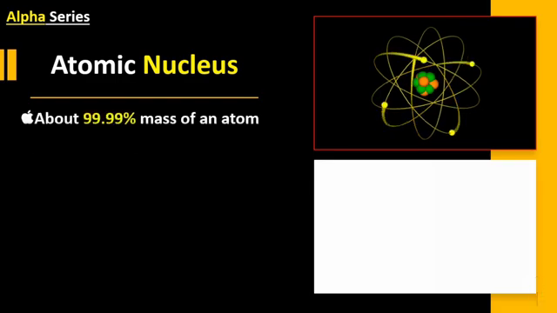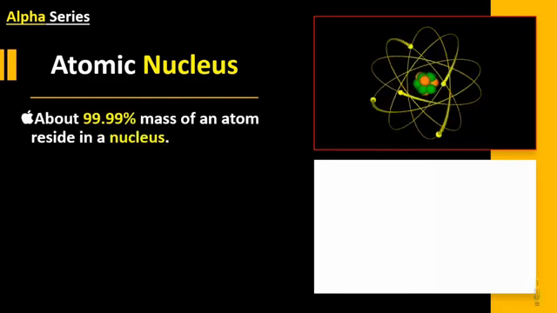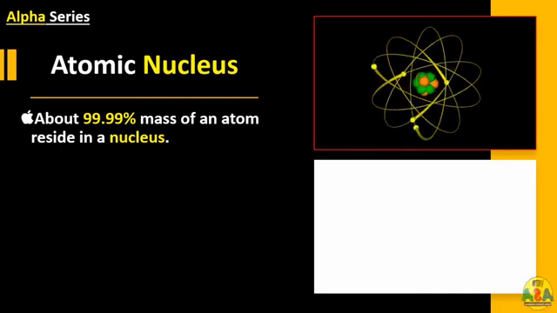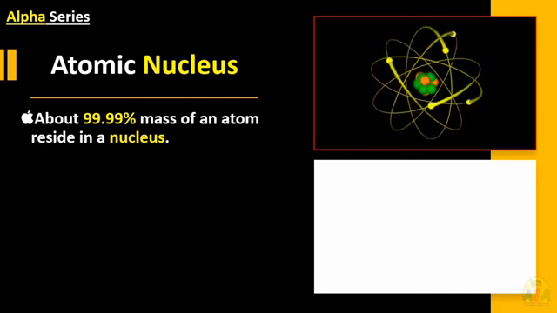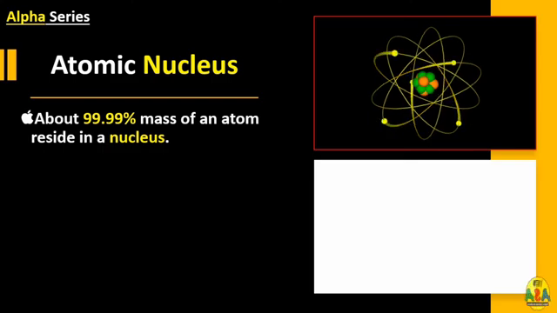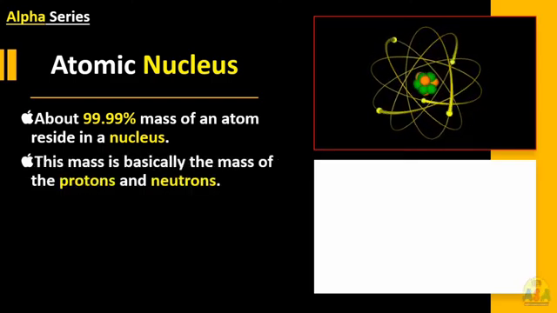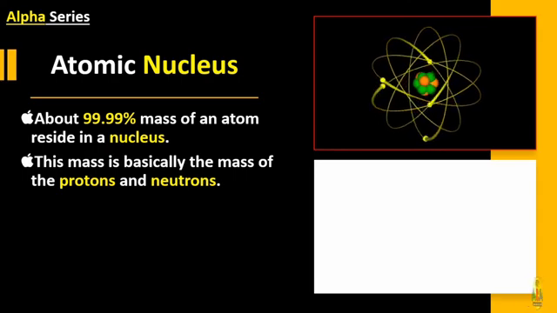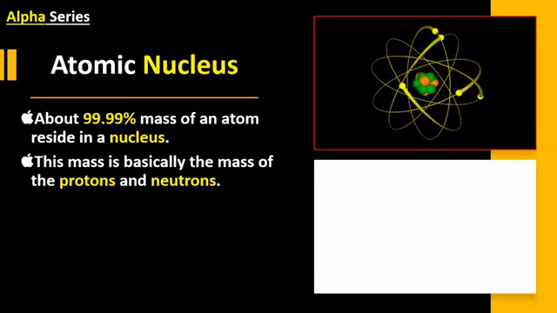When we say that a nucleus is a very dense particle, that means about 99.99% mass of an atom reside in a nucleus. And this mass is basically the mass of the protons and neutrons, which are collectively known as nucleons.